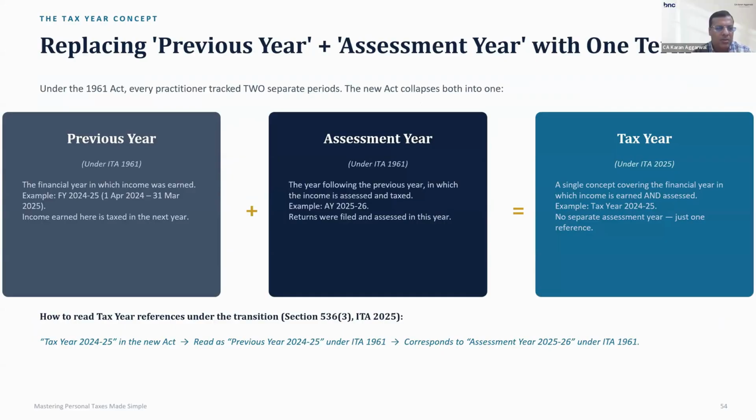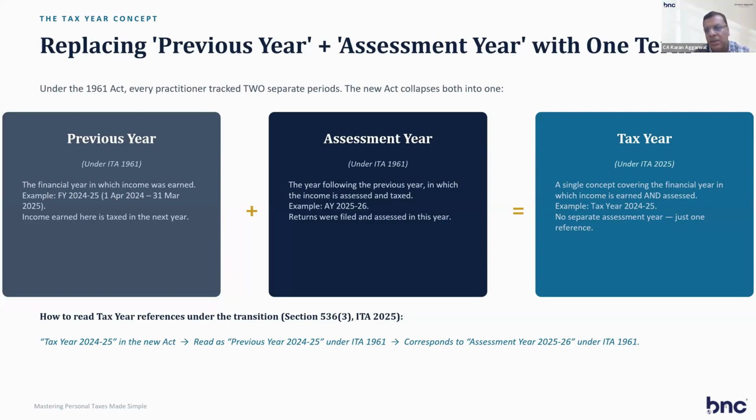Previous year: the financial year in which income was earned was called the previous year, for example financial year 24-25, from 1st April 24 to 31st March 25. Income earned here is taxed in the next year, which is called the assessment year in the previous act. The year following the previous year was called assessment year 25-26 for the income earned in previous year 24-25. Returns were filed and assessed in this year, which was called the assessment year.